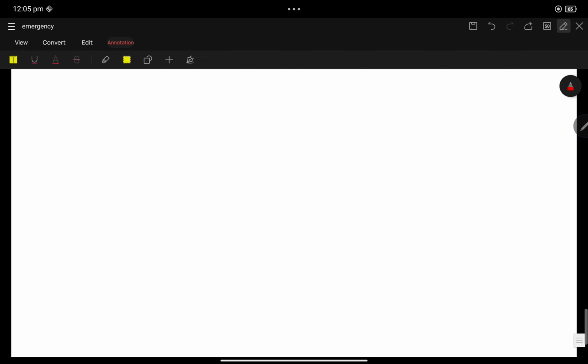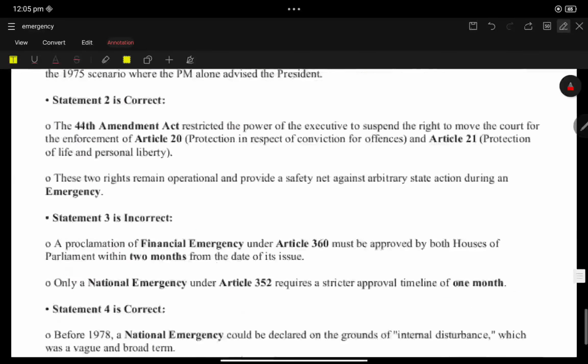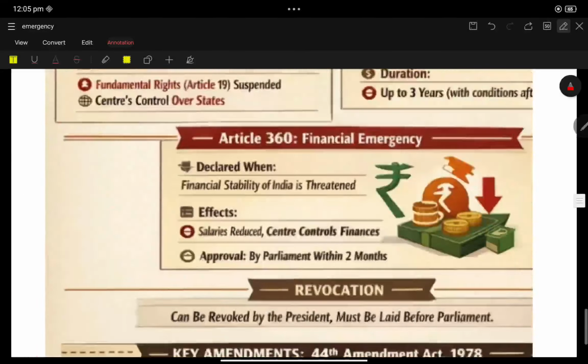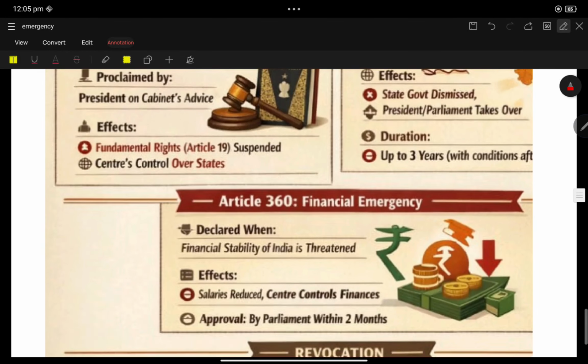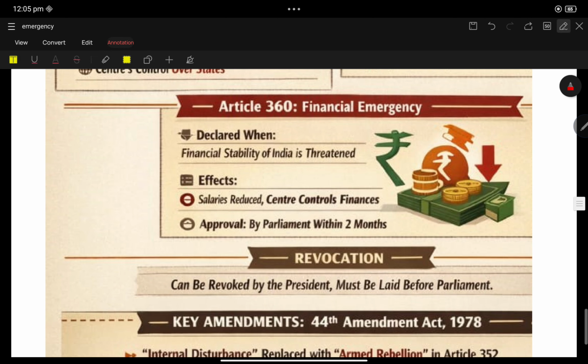So I have discussed all the PYQs and one model MCQ with respect to emergency.